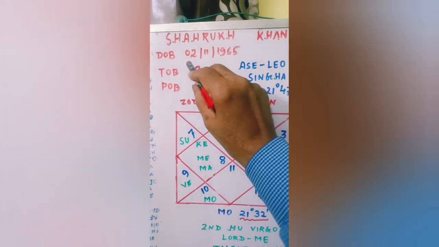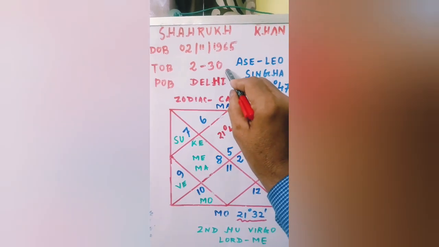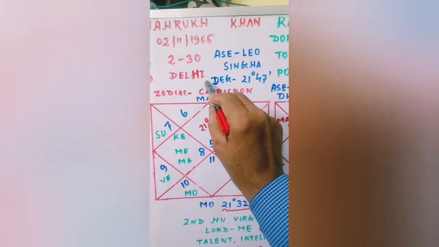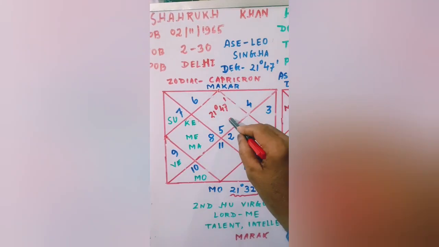Now to the chart of the great celebrity of Bollywood, the Indian movie industry, Shah Rukh Khan. Date of birth: 2nd November 1965. Time of birth: 2:30 am. Place of birth: Delhi. This is the birth chart of Shah Rukh Khan. Ascendant is Leo.